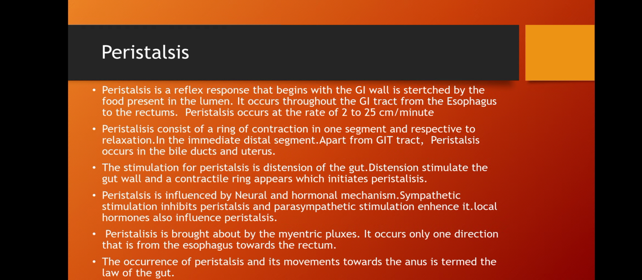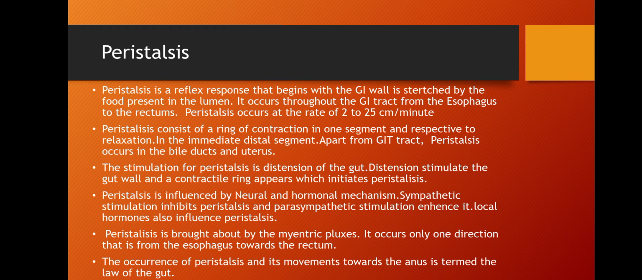This peristalsis is influenced by neural and hormonal mechanisms. Sympathetic stimulation inhibits peristalsis, and parasympathetic stimulation enhances it. Local hormones also influence peristalsis. Peristalsis is brought about by the myenteric plexus, and it occurs only in one direction, from the esophagus towards the rectum.